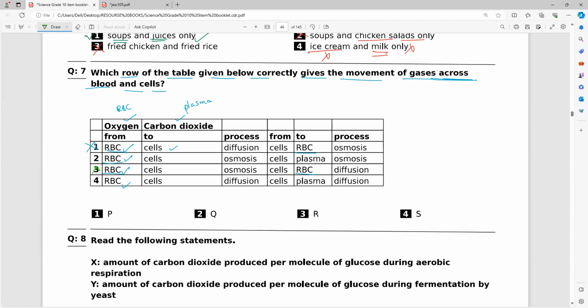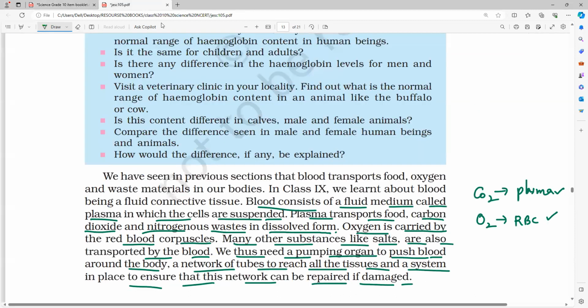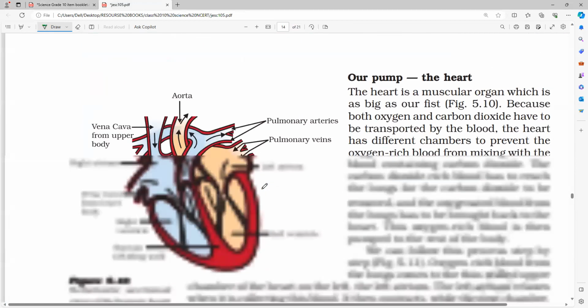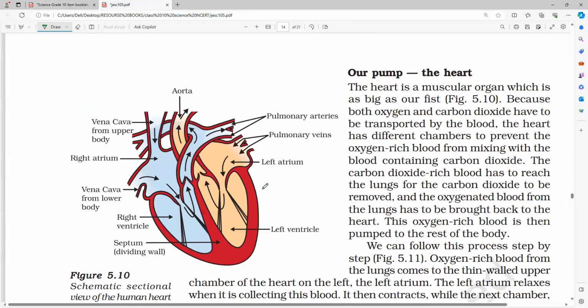So RBC cells, all of you observe very carefully. In plants, for the transportation of water and all, what is the process we use? All of you, speak, guys. Plants, they will use what process? Osmosis process. And in humans, whatever we are taking, RBC or WBC, that process is called something. Anybody tell? There is a word. Hari, have you found the word diffusion here?